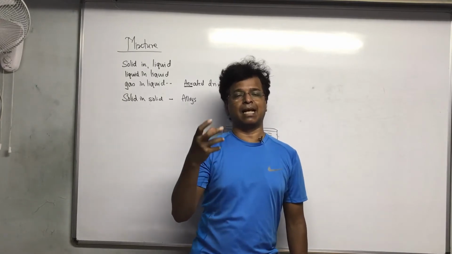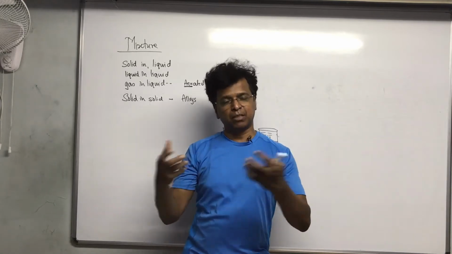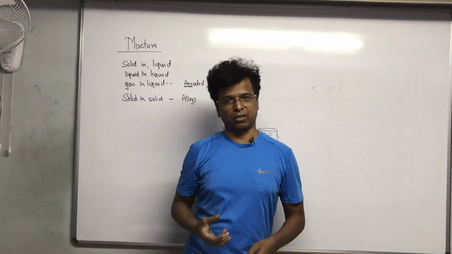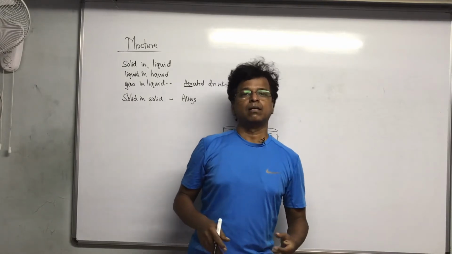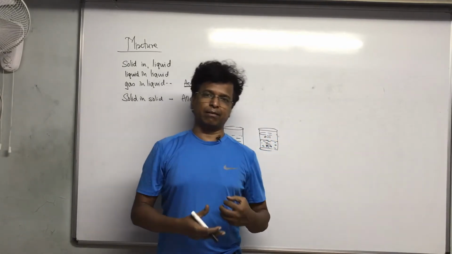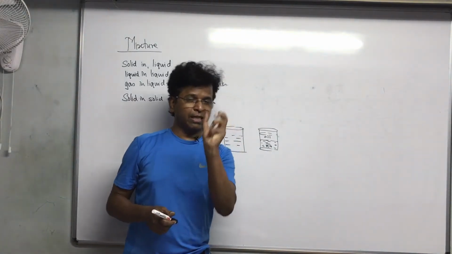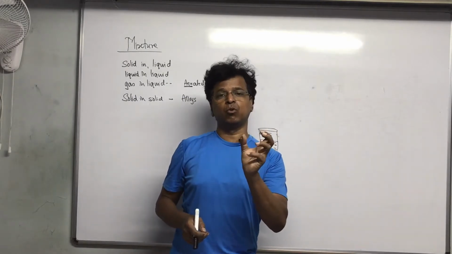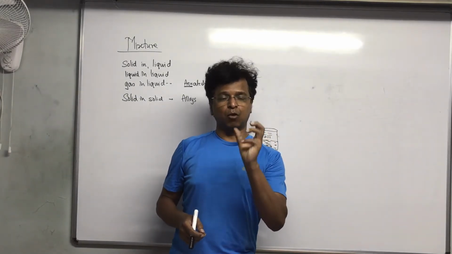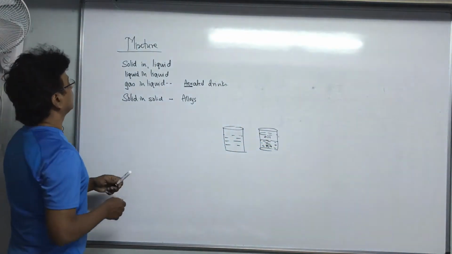Stainless steel is an alloy. It is not a naturally found substance. Many metals are mixed together and then we get stainless steel. Similarly, brass is an alloy. Copper and others are mixed together and we get an alloy. When you see it as a whole, you will not be able to distinguish between the two metals. It looks like a uniform metal, but it is solid in solid.